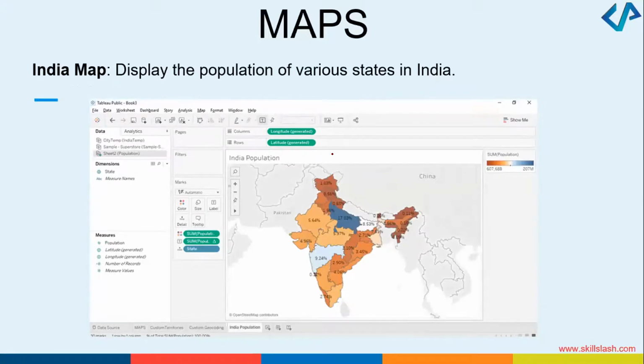This map is going to show me the population of different states in India. How am I able to do this? Please look at the measures area here. We don't have the data source for it, but if you can get a similar data source, you can do all these calculations. You can measure the population, the latitude, the longitude, number of records, measure values. You can create graphs like this. You can set legends like this. So notice all these things on this graph: longitudes, the latitudes, the different measures, and finally the sum.